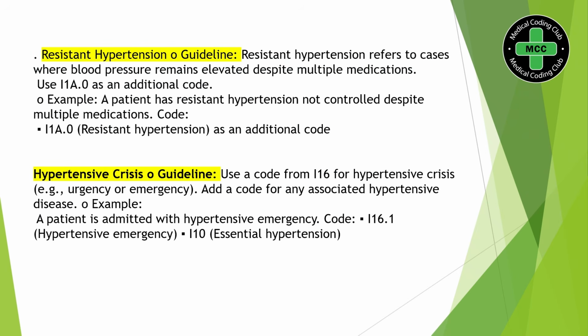In the current year, they have questioned about two hypertension instances. One is about the resistant hypertension guideline and another one is the hypertensive crisis coding guideline. Both guidelines I have already explained in earlier videos. Please do check them, and you can also take time and read the guideline, so it will be helpful even if you get this resistant hypertension question or hypertensive crisis guideline in your CPC exam. Next we will see the scenario based questions.